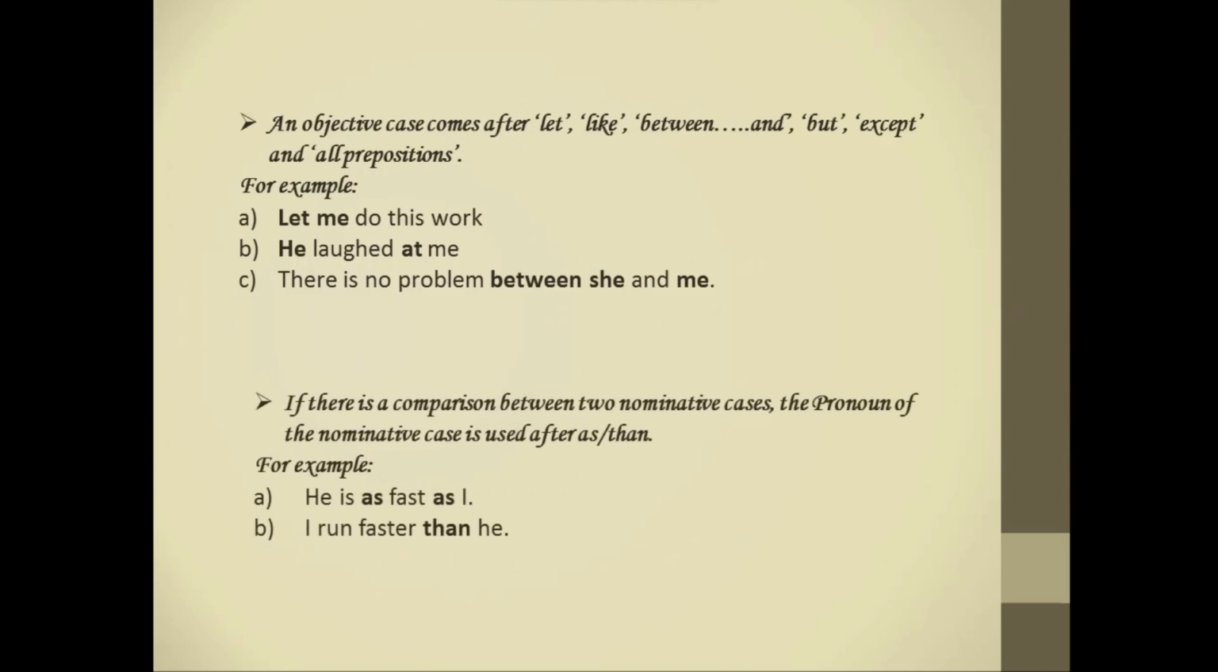Next, if there is a comparison between two nominative cases, the pronoun of the nominative case is used after as or than. For example, he is as fast as I. I run faster than he. Here you can see both sentences are comparative sentences. In these types of sentences, nominative case is used.